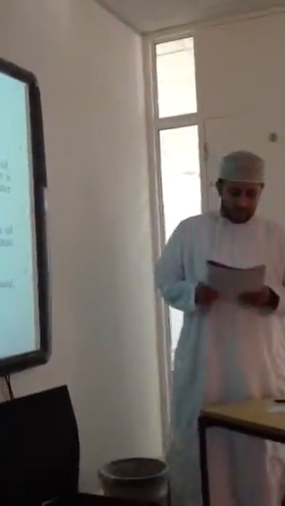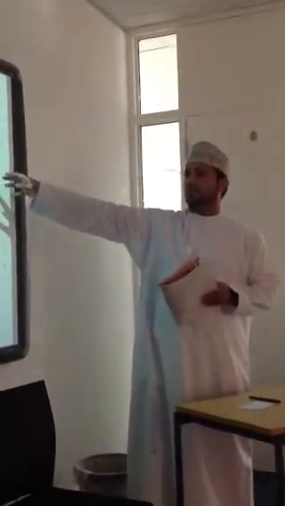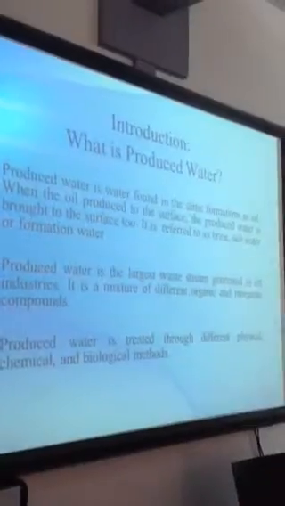Produced water is water found in the same formation as oil. When the oil is produced to the surface, the produced water is brought to the surface also. It is sometimes referred to as brine, salt water, or formation water. Produced water is the largest waste stream generated in oil industries. It is a mixture of different organic and inorganic compounds.